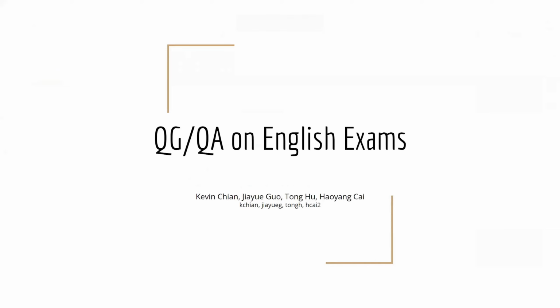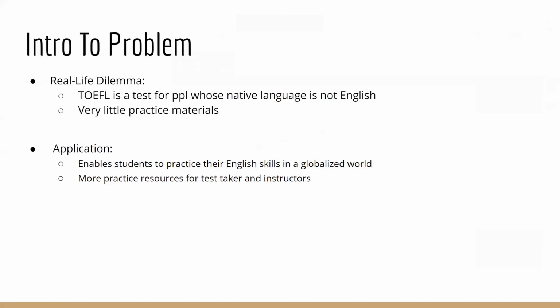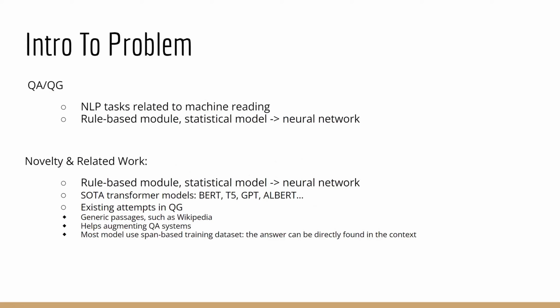This is Group 10. Our project focused on using transformer method to generate standardized English test question and answer. Standardized English tests like TOEFL are important for non-native speakers. However, the practice results are very limited. This inspired us to develop a model that can generate similar question and reference answer. The specific test that we're dealing with is QA and QG test in NLP.